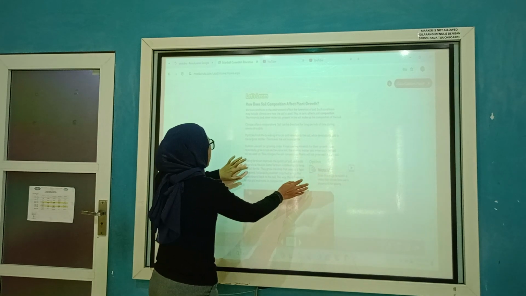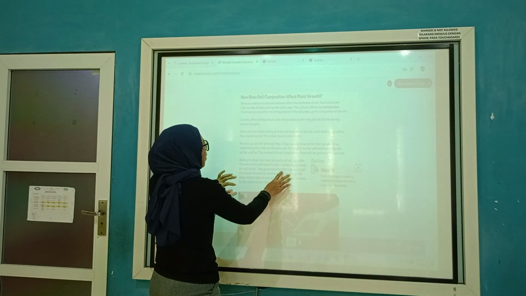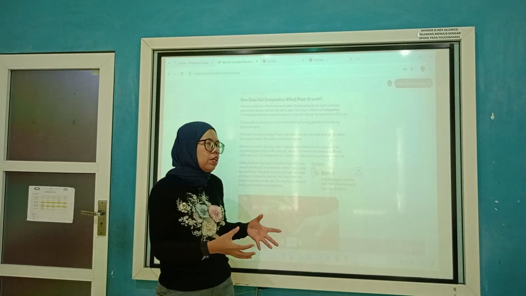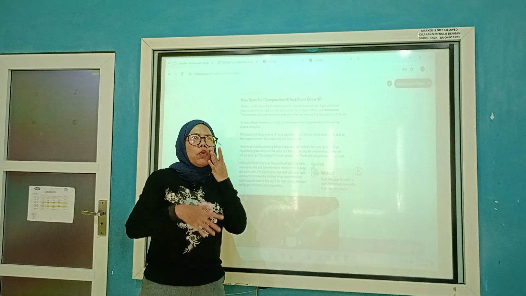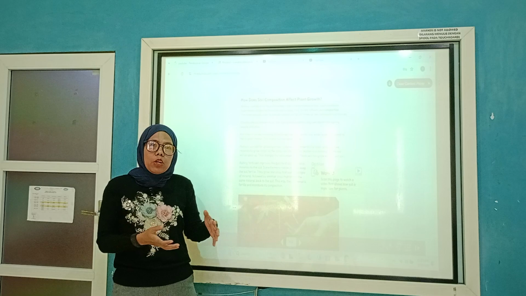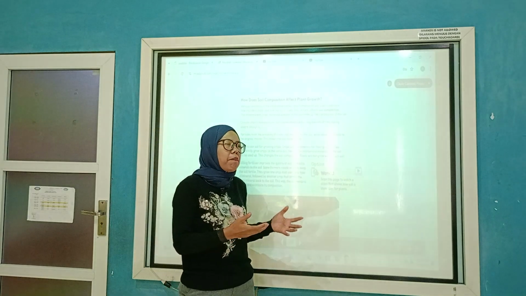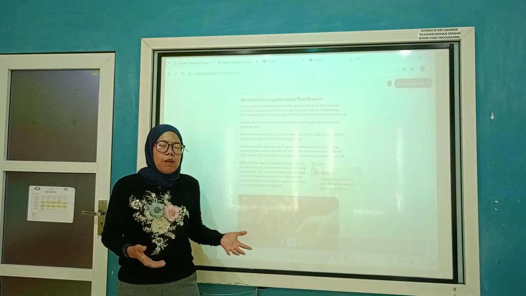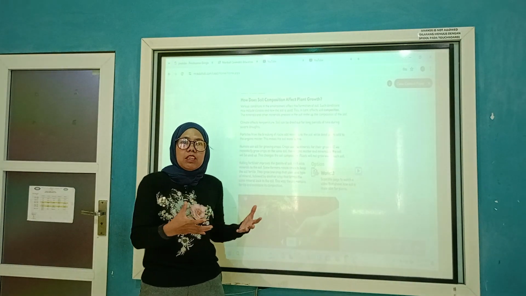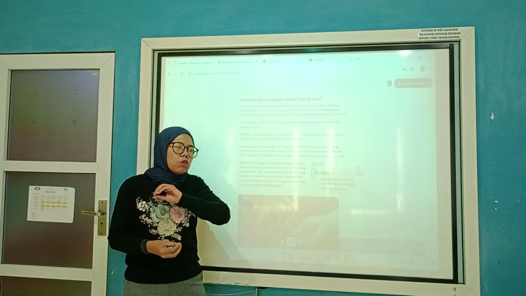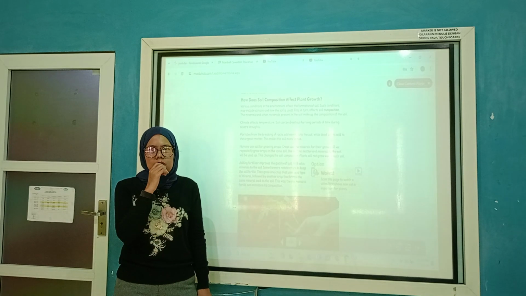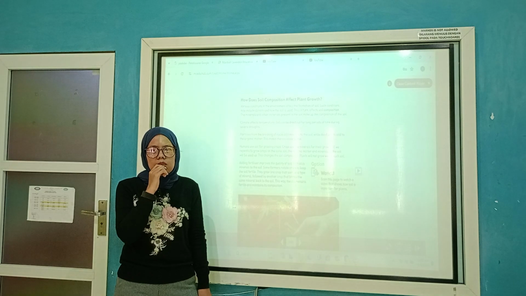Okay, this question here: how does soil composition affect plant growth? As I mentioned before, the soil in your place and in other places will be different. When you see the soil along the river, there are many plants that can grow well there, even if we do not water it and give fertilizers. Just give me a simple explanation of how soil composition affects plant growth.